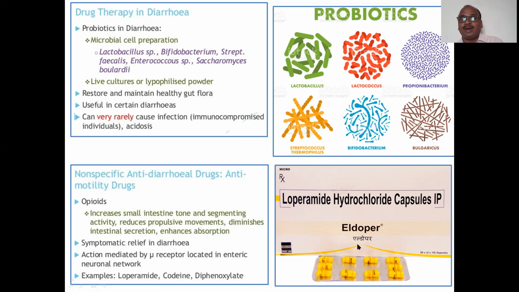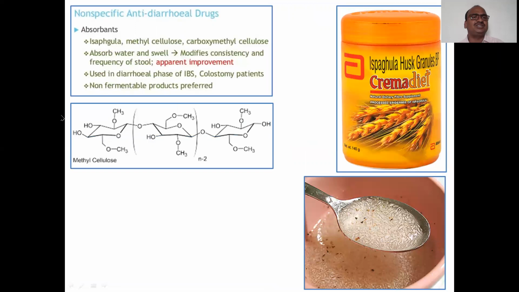Examples are loperamide, Eldoper tablets, very popular. Very, very popular Eldoper. This Eldoper consists of loperamide. This loperamide comes under the opioids, and it does all these things. Okay, right. Next is non-specific anti-diarrheal drugs.